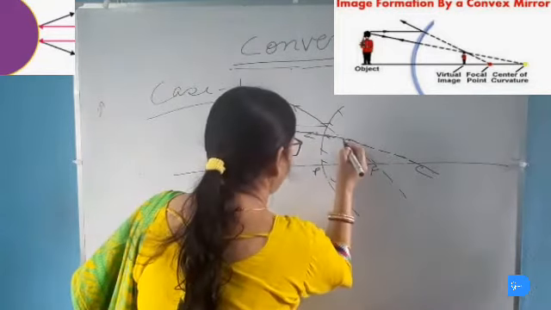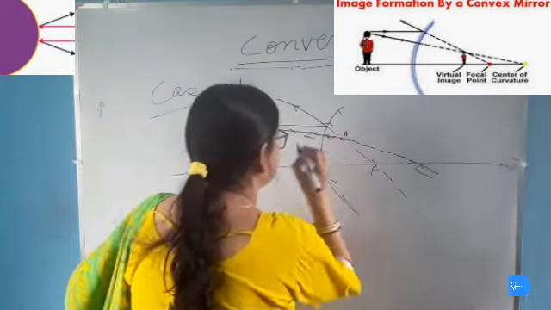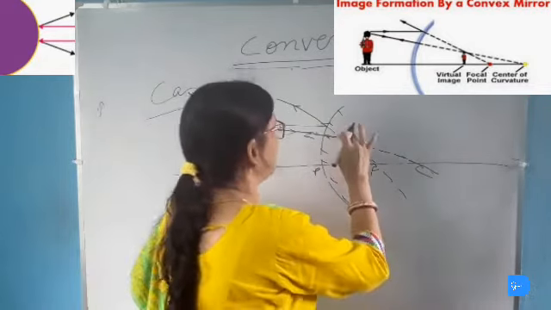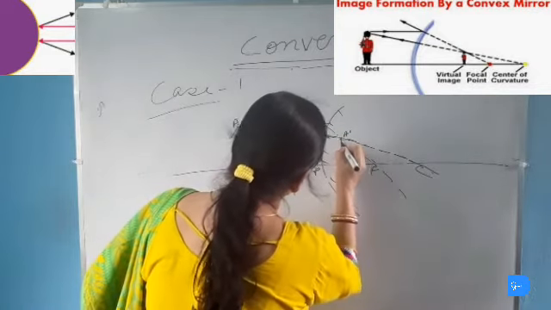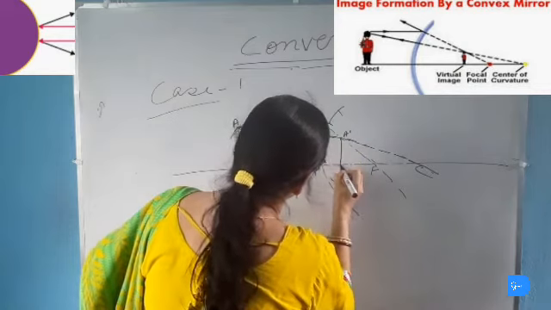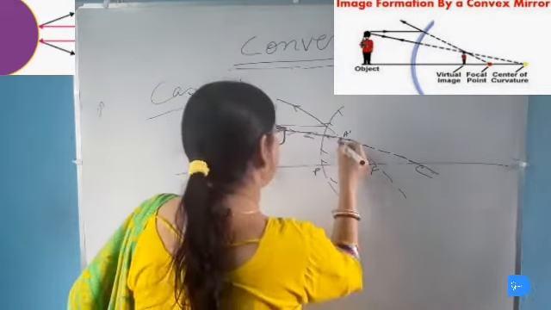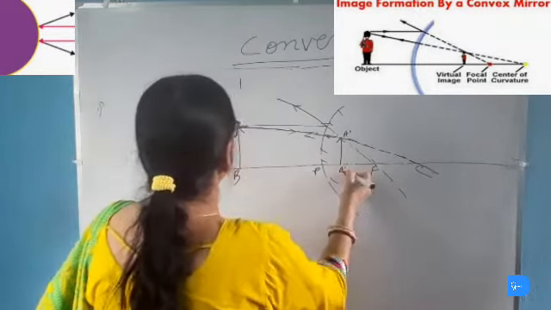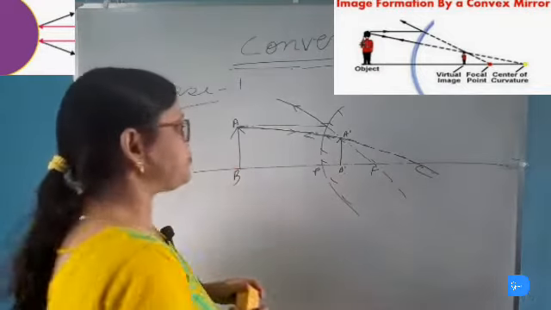So this is the point where the two lines intersect, and this point of intersection will be the image of point A, A1. Now to get the full image of this object, we will draw a perpendicular from here to the principal axis, and this will be the image of B as B1. So A1B1 is the image of the object AB, which is formed by the convex mirror.